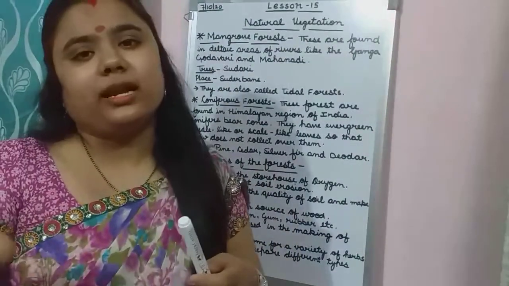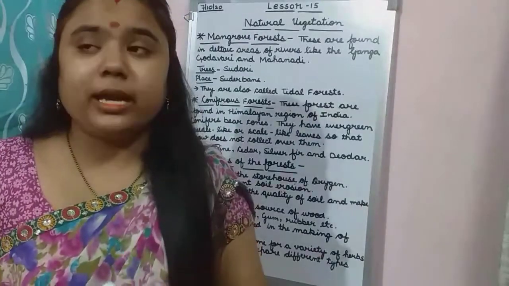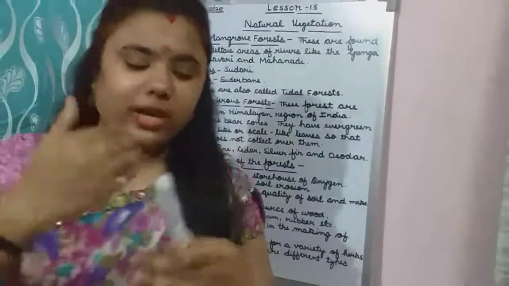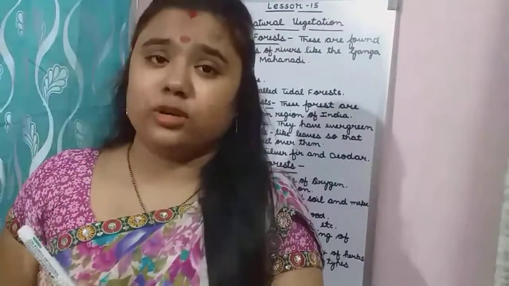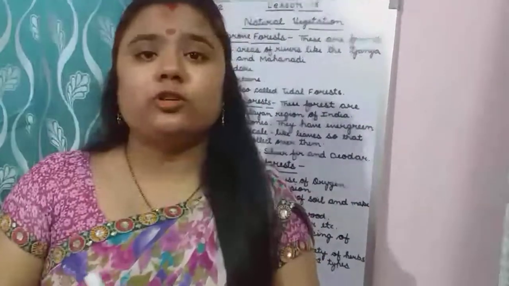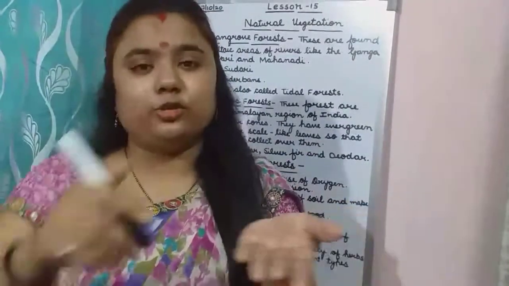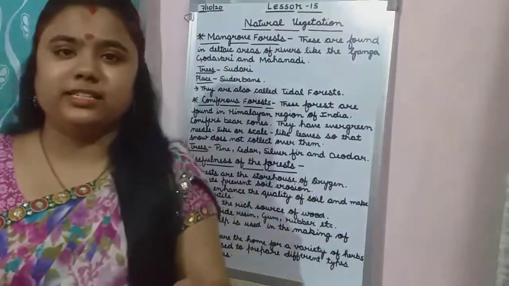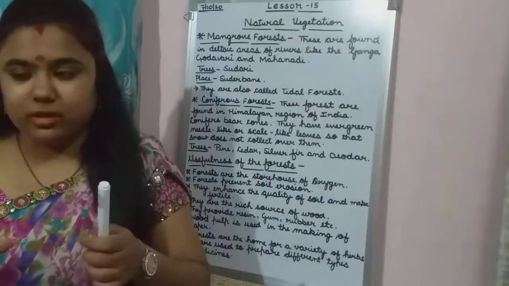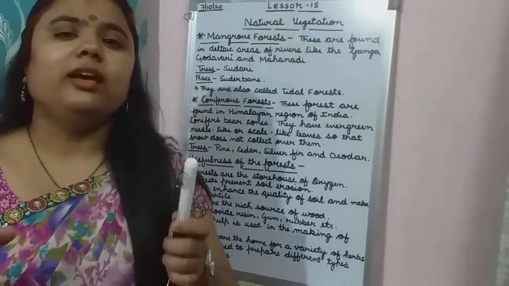Because we are cutting so many trees, making houses there. We are digging out the soil to make the house, and we are cutting the trees also. Because of this, the upper layer of the soil, जो मिट्टी की जो ऊपरी layer है, वो damage हो जाती है, हट जाती है. This is called soil erosion.